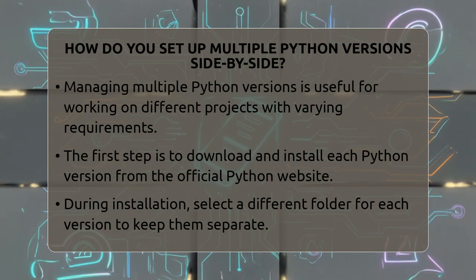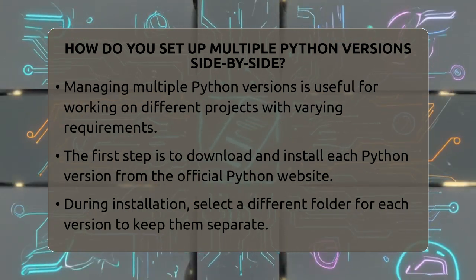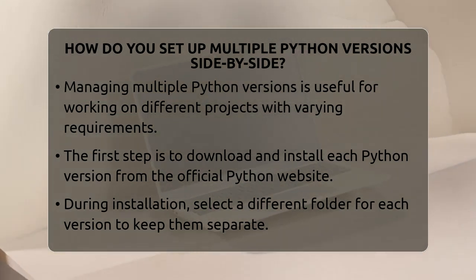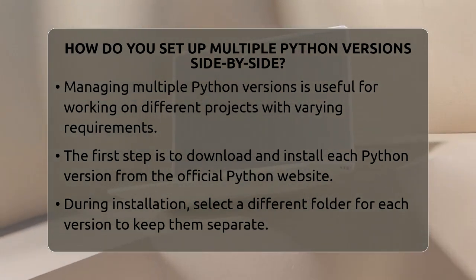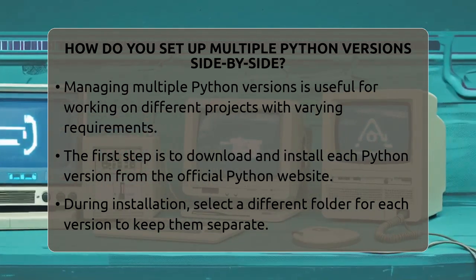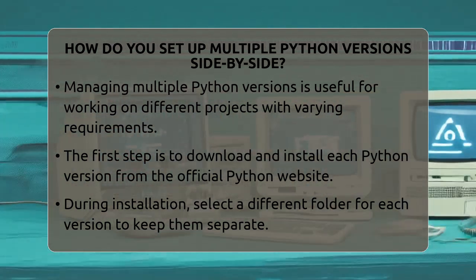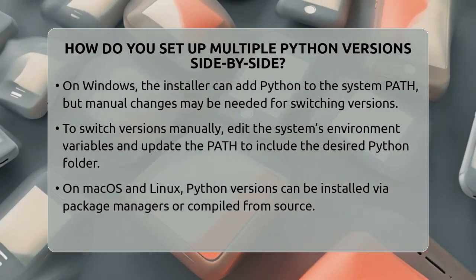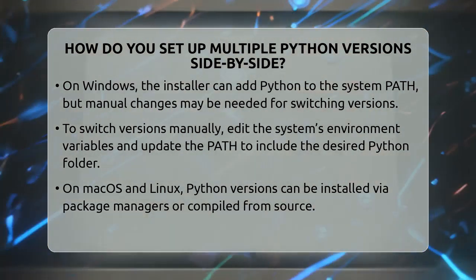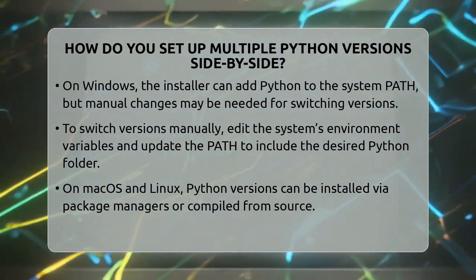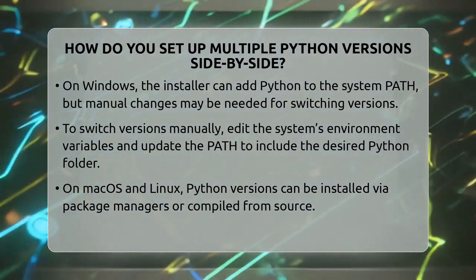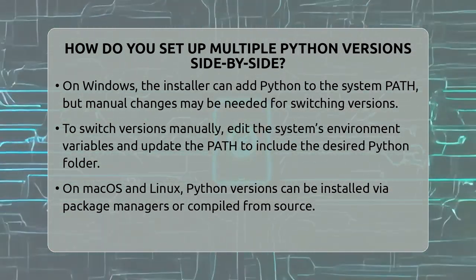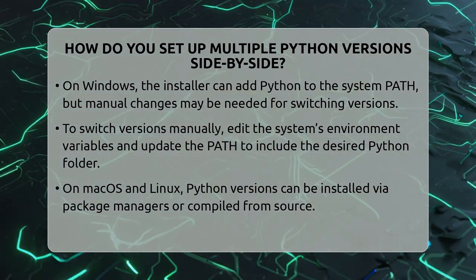First, you need to install each Python version you want. You can download them directly from the official Python website. When installing, make sure to choose a different folder for each version, like C:\Python39 for Python 3.9 and C:\Python310 for Python 3.10. On Windows, the installer usually gives you the option to add Python to the system path. If you do this, typing python in the command prompt will run the default version.